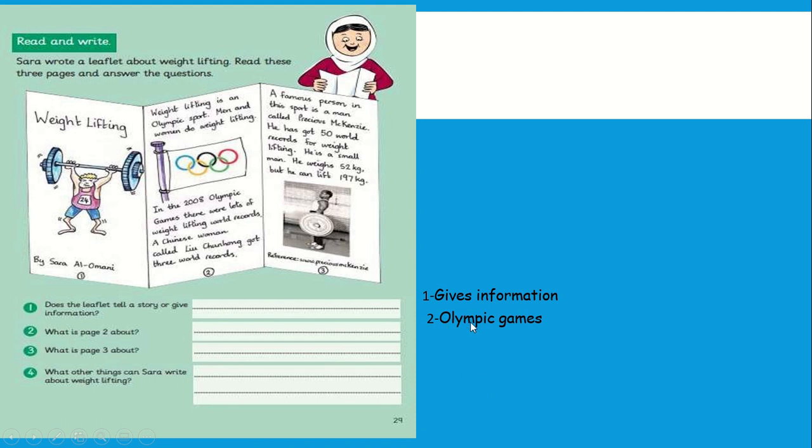Yes, it is about the Olympic Games. What about number 3? What is page 3 about? It is about a famous person, who is called Precious McKinsey.